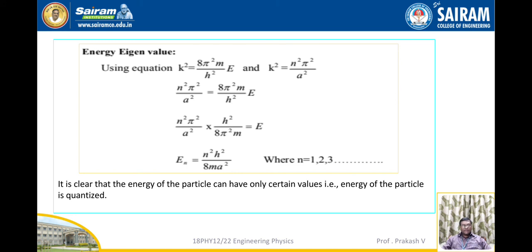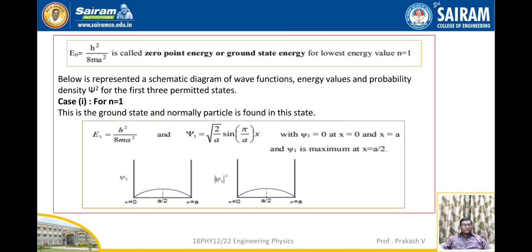It is clear that the energy of the particle can have only certain values, that is, the energy of the particle is quantized. Here E0 is equal to h square by 8ma square, which is considered as zero point energy or ground state energy, for which n is equal to 1. So when n is equal to 1, we can write E0 is equal to h square by 8ma square. The schematic diagram of the wave functions is shown below.